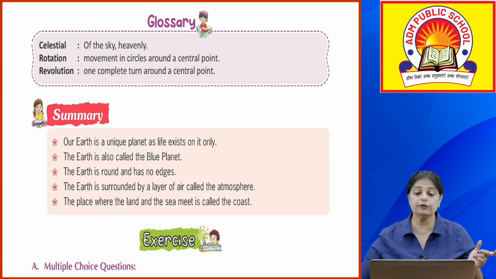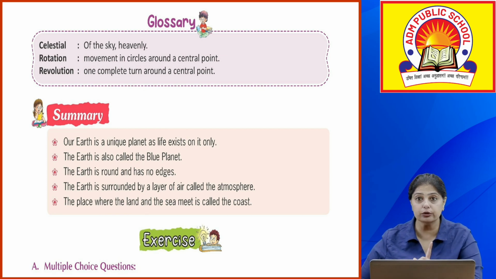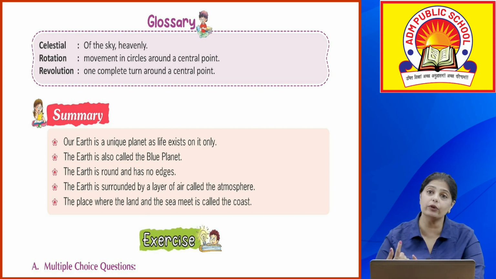The earth rotates from west to east, so its movement is from west to east, okay. And how many hours does it take for one rotation to get completed? It takes around 24 hours, okay, which we call one day, to complete one rotation. Okay, now when it is spinning on its own axis, rotation के साथ साथ आप देखोगे the earth